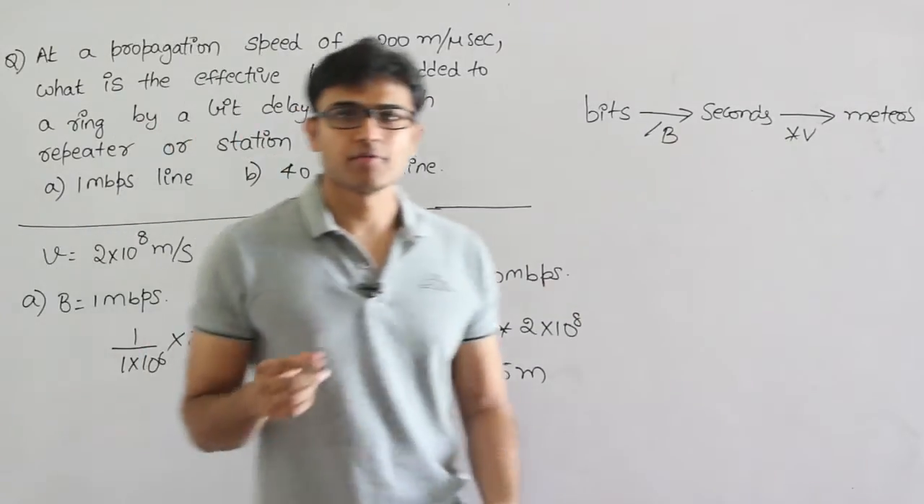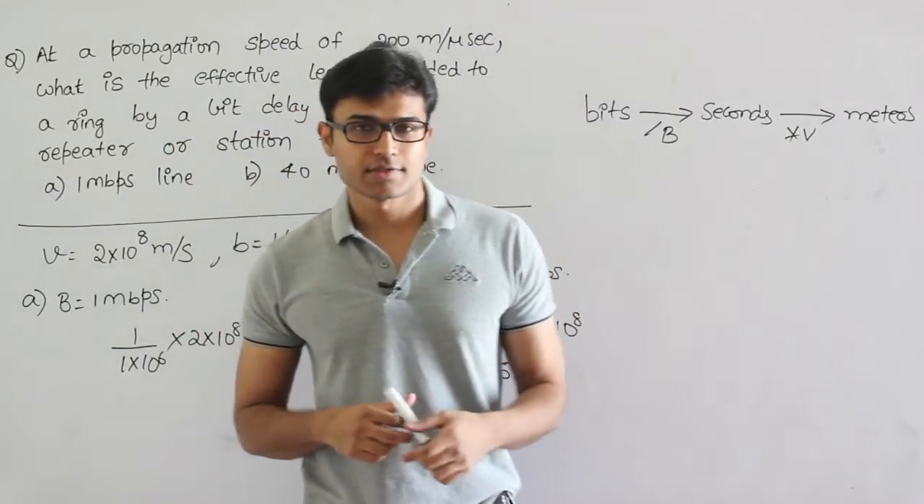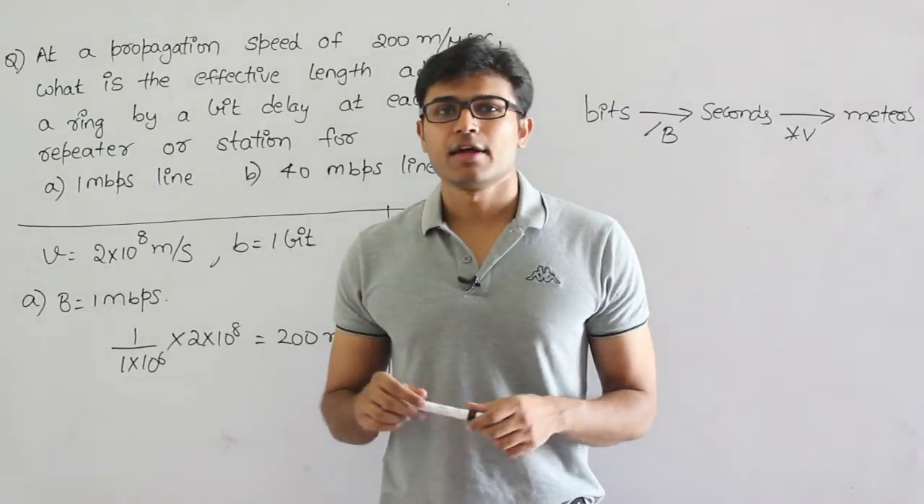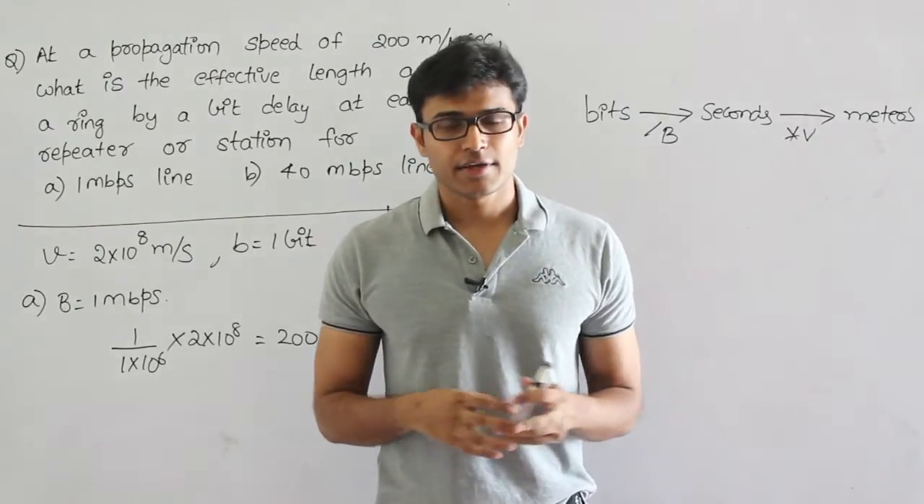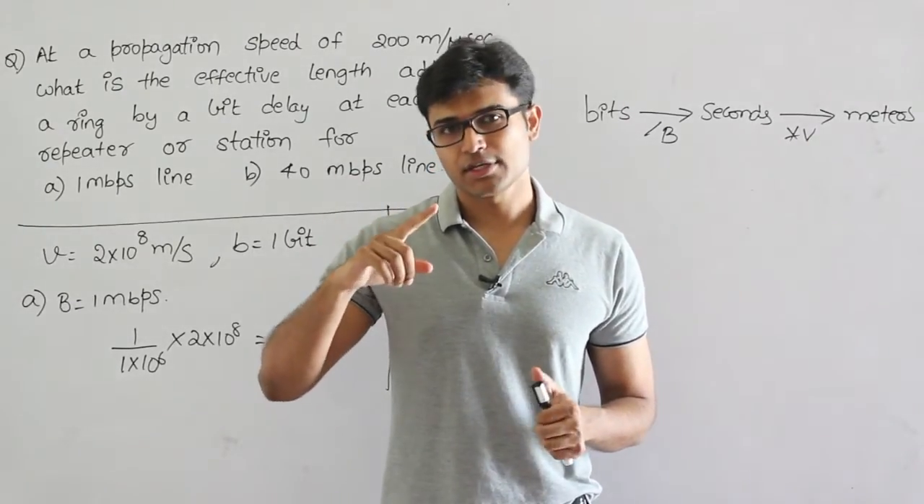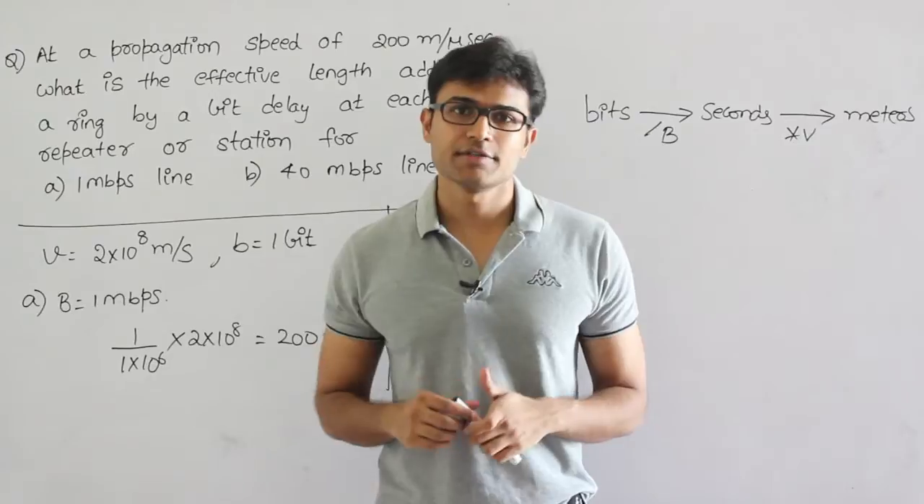In this question they are talking about this token ring. Sometimes what happens is, in token ring there is a bit delay. If anywhere there is a bit delay or some delay introduced by a station or a repeater, then that bit delay is actually equivalent to some distance in meters.